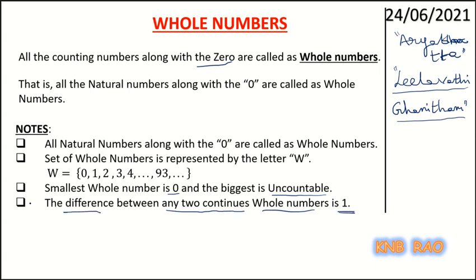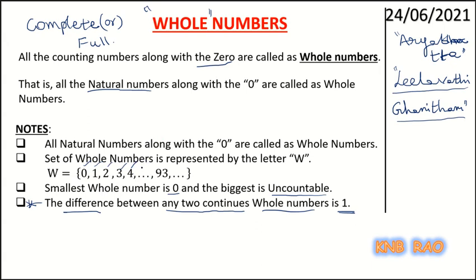Why is this property very important? Let me tell you, children. This property says the word meaning of whole. Do you know what is the meaning of whole? Children, the whole means complete, or it means full. You could see in counting numbers, that is in natural numbers, as well as in whole numbers, all these numbers are full or complete.